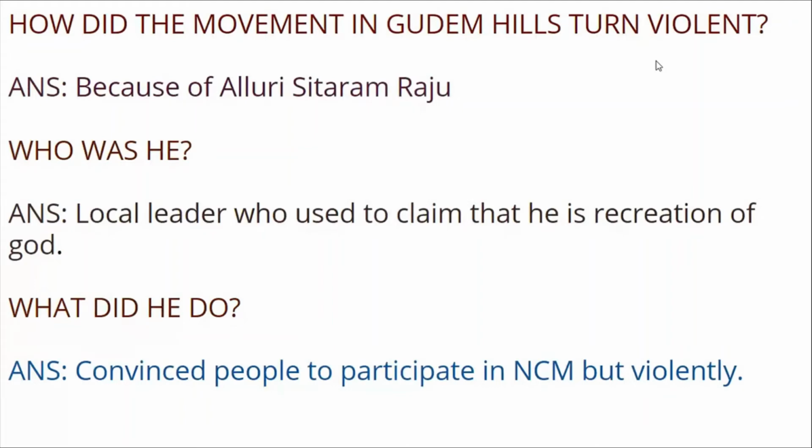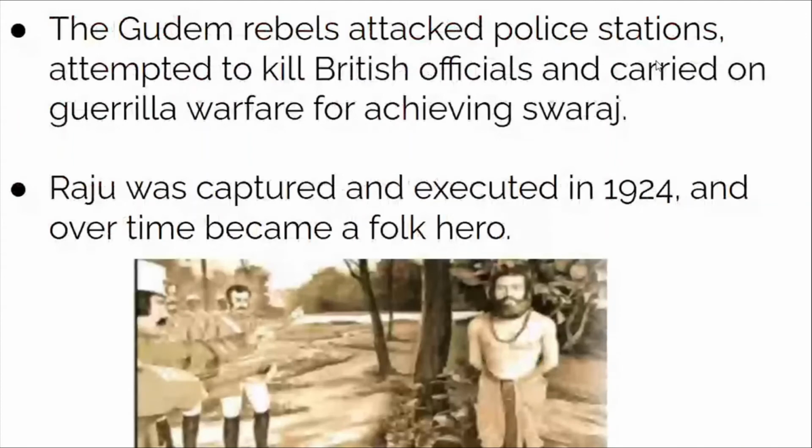He came to the movement and he said that he was an incarnation of God. Now, what did he do? He said that you follow whatever Mahatma Gandhi said, but do it violently. So everyone started doing it violently. Everyone started killing Britishers, and they also started attacking police stations. At last, Raju was captured by the British officials and he was executed in 1924.